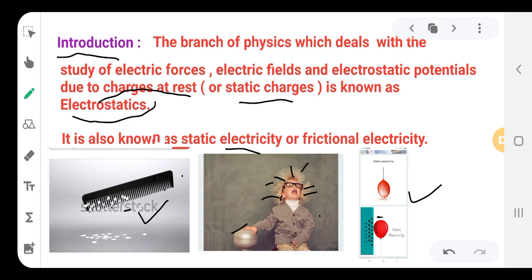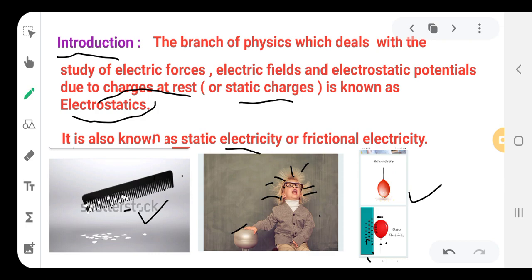Now, static electricity. Whenever you blow a balloon and bring it to a surface, it tries to stick there because the surface will be positively charged due to friction. The surface has positive charge, and the balloon surface will have the negative charge. There is attraction between this surface and the balloon, because we know that unlike charges attract each other.